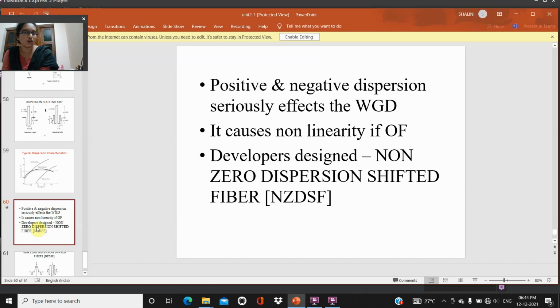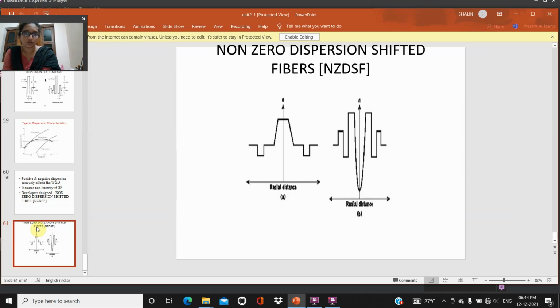Non-zero means the fiber dispersion will be on either the positive side or the negative side. There should be no crossing of the positive and negative dispersions. In non-zero dispersion shifted fibers, the curve does not touch the zero axis line; we observe it above the axis line. The developers design it like that, so we call it non-zero dispersion shifted fibers.